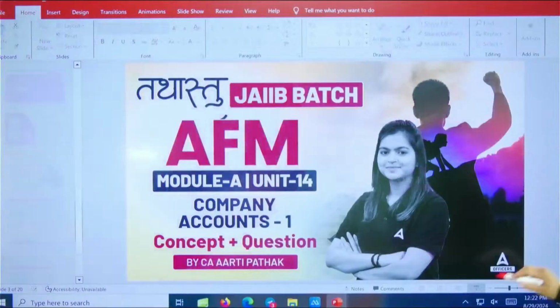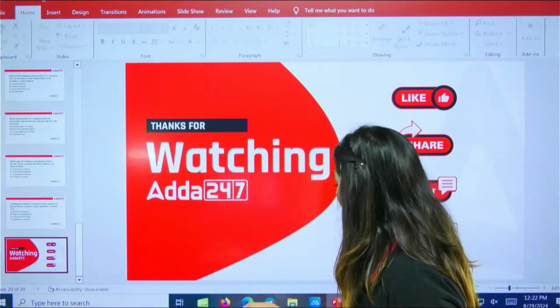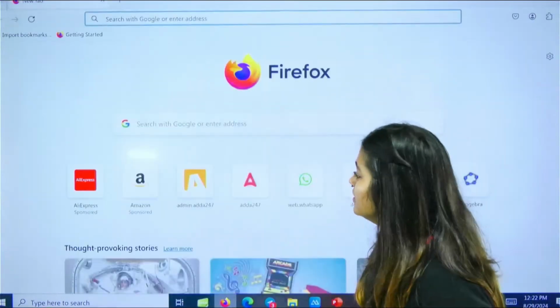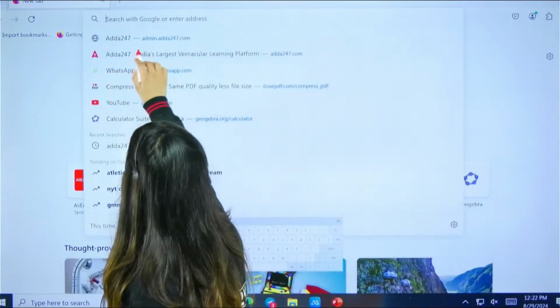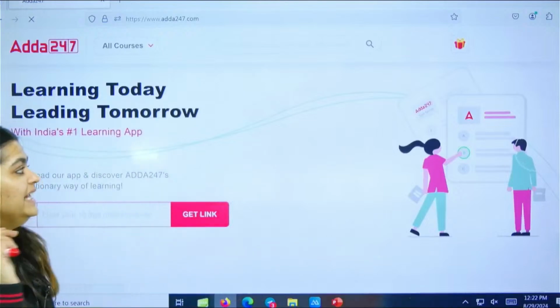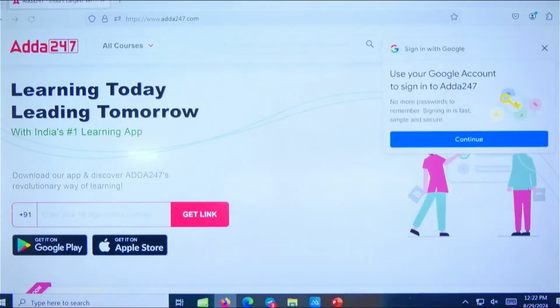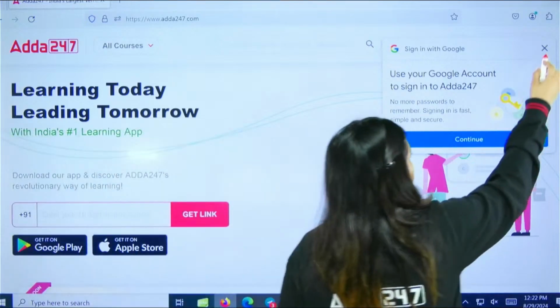So this is all about your Companies Act 2013, but this unit is very important and this unit is actually lengthy. This is not the end of this unit. In this, we have so many things that we have to remember.